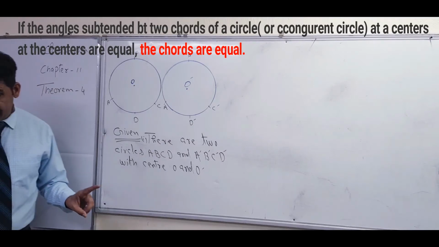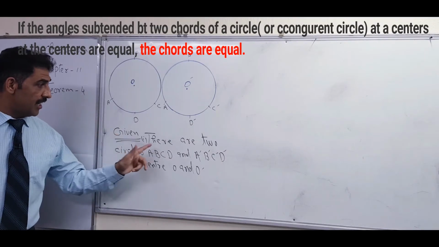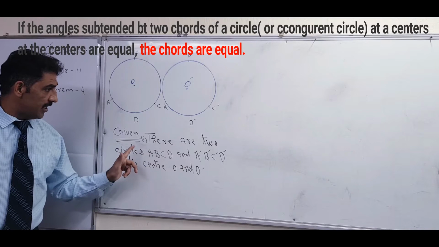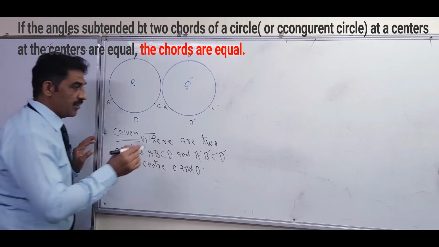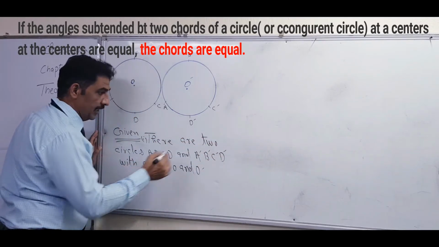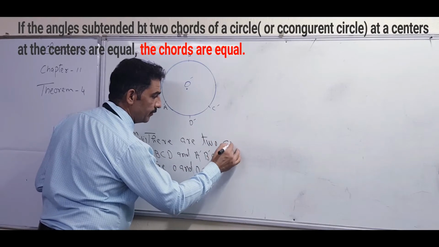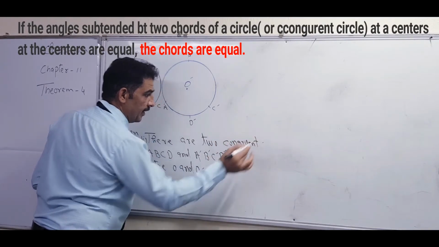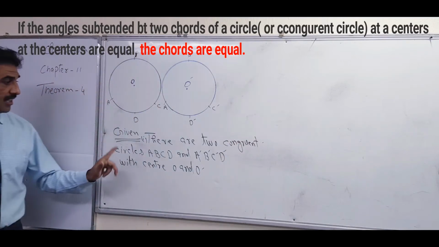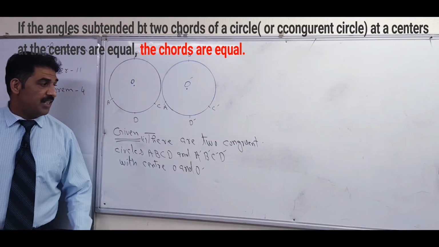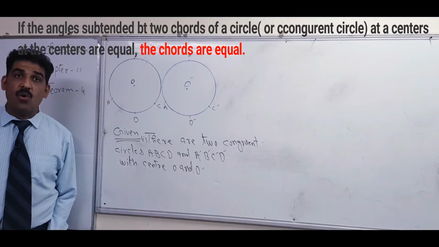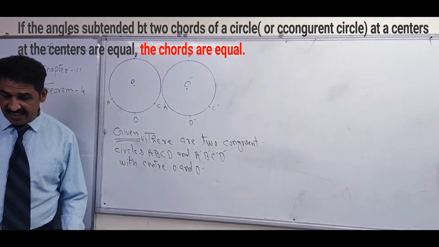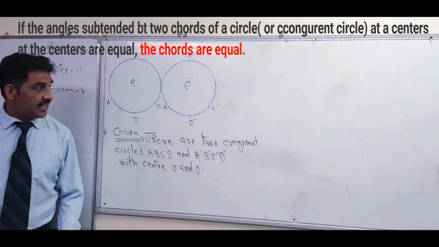After that, what he said: the two circles are congruent. There are two congruent circles, because we have to write congruent; here we did not write that. There are two congruent circles A, B, C, D, and A dash, B dash, C dash, D dash with center O and O dash.